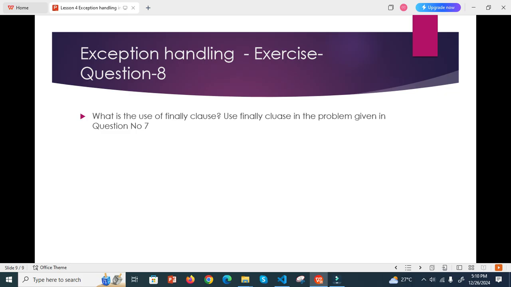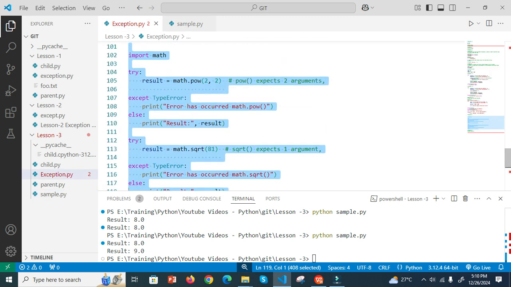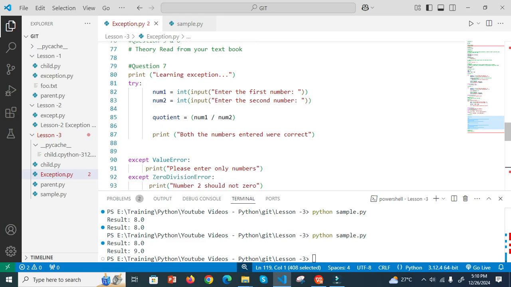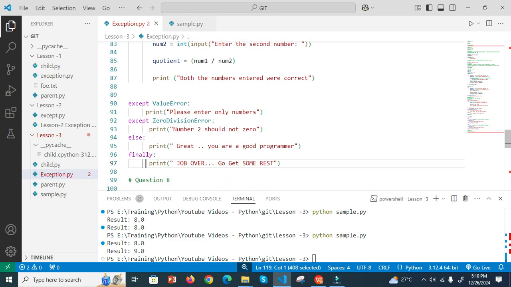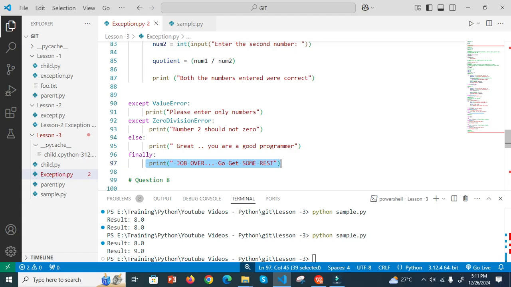What is the use of the finally clause? You know what the use of the finally clause is. I already discussed this, but anyhow I will tell you once again, then I will wind up the session. The finally clause is normally used to close the file, clean up the memory. So we use this in the try-except block, right? So this is the purpose.